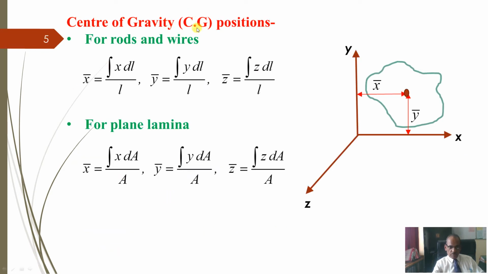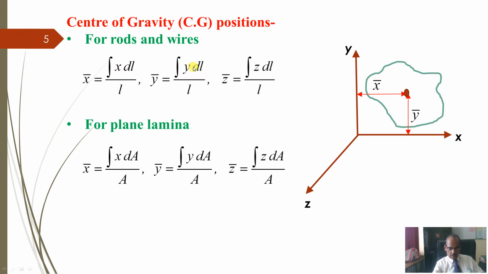Now center of gravity for rods and wires, for example, for a one-dimensional element, you can suppose it is made up of a number of lengths, L1, L2, L3. So you can take L1 times its x coordinate x1, plus L2 x2, plus L3 x3, divided by L1 plus L2 plus L3. Similarly for the y coordinate, that is ΣL·y divided by ΣL.